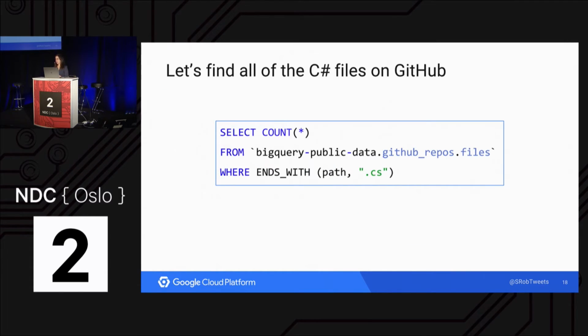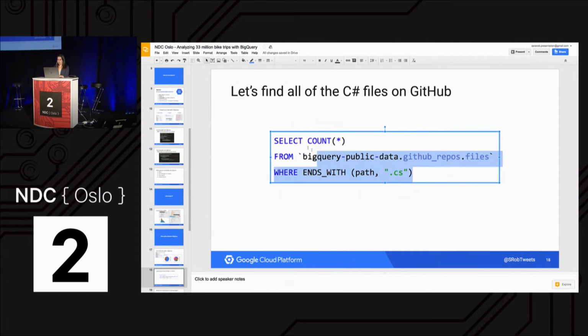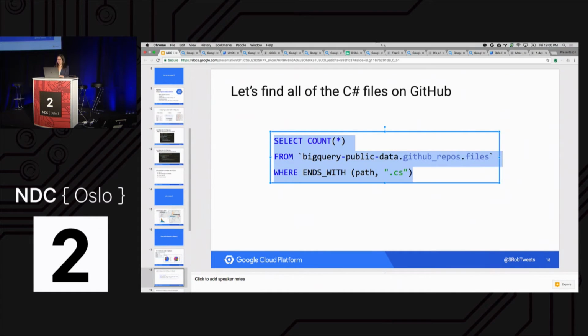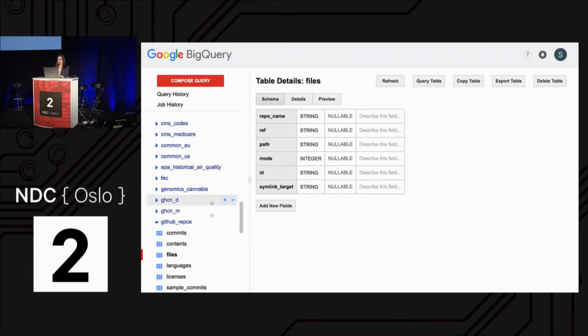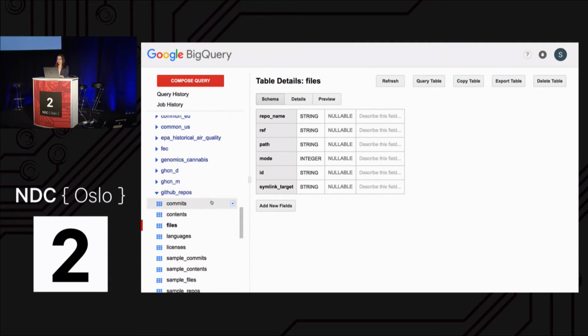So what I wanted to do, since this is a .NET conference, I want to find all of the C# files on GitHub. So I'm going to copy this query, and I'm going to go over here. And what I have here is the data set that contains all the GitHub data.